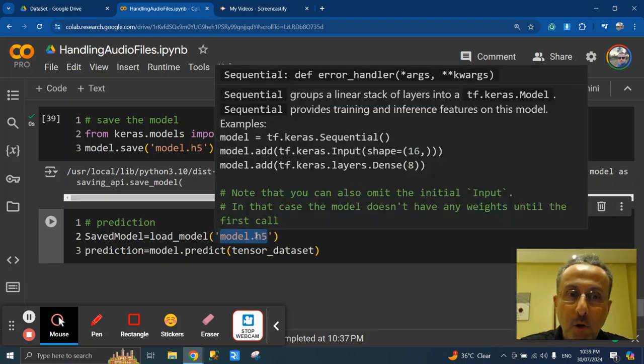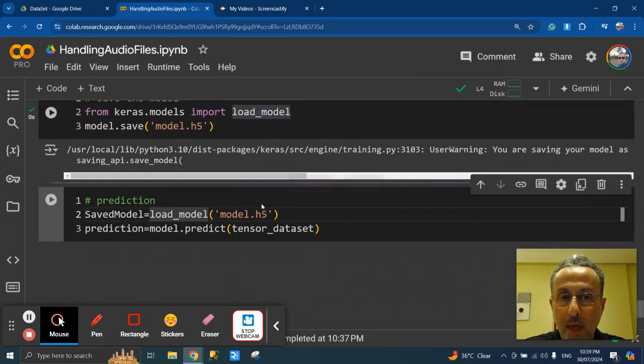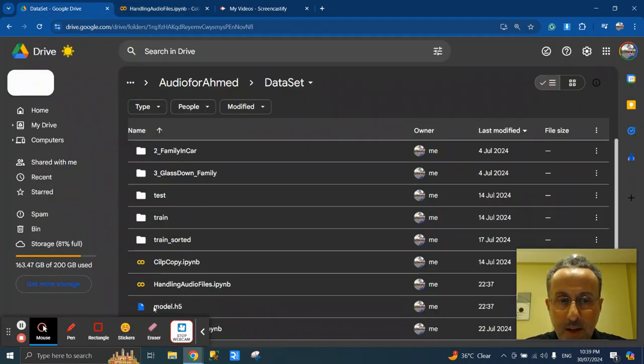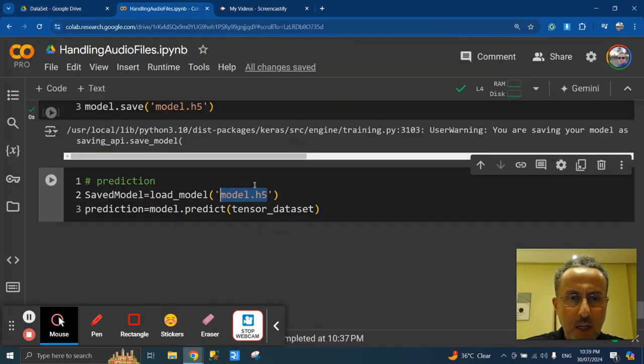It is the default directory. We already changed the default directory using change directory, so don't worry about that. And we already checked that this file exists here in the directory, so everything will be fine. So let us do the prediction here.